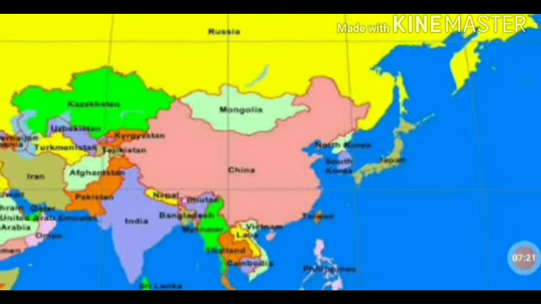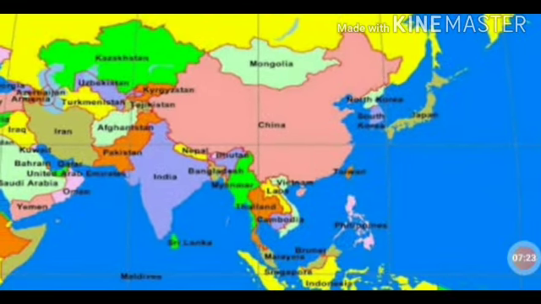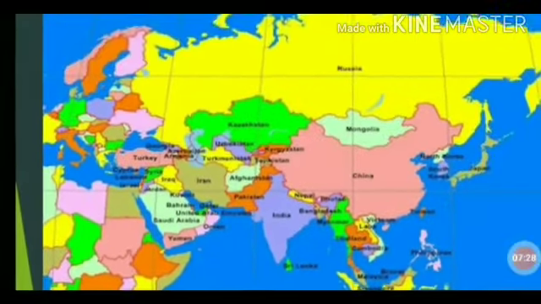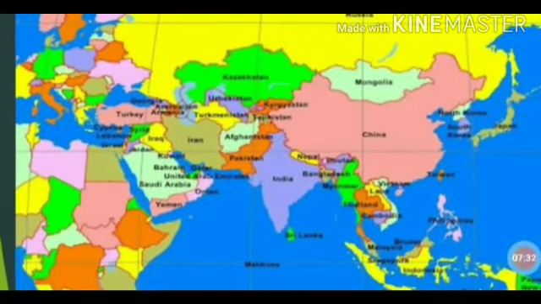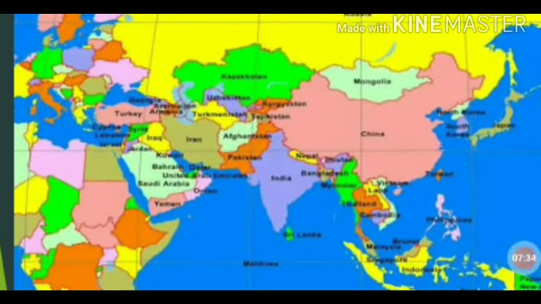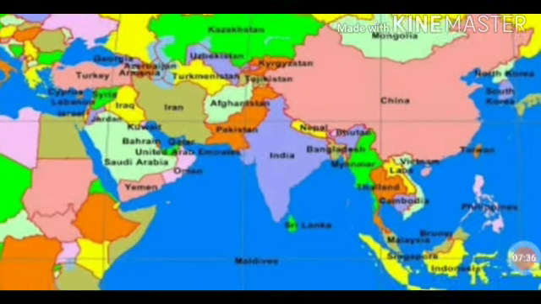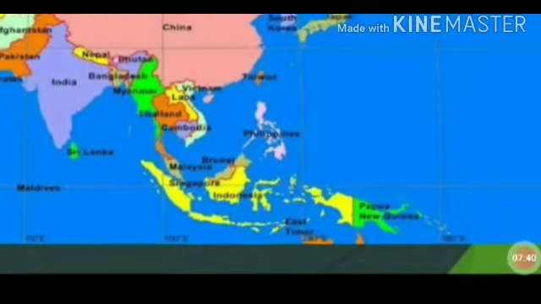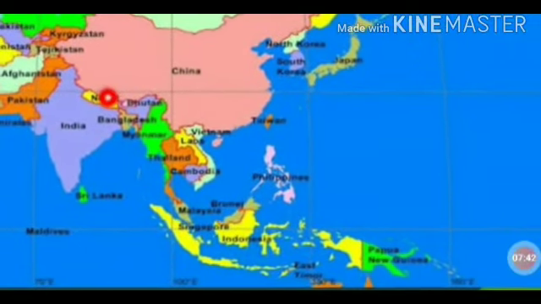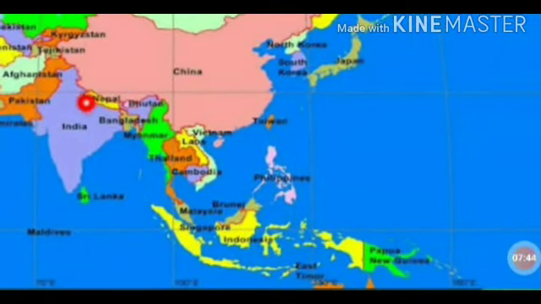Now I'll show you, girls. This is the Asia map. From Asia, we can see India. It is a subcontinent. Pakistan is a subcontinent. Bangladesh is a subcontinent. Myanmar is a subcontinent. Sri Lanka is also a subcontinent. Yes, girls, can you understand? Yes.